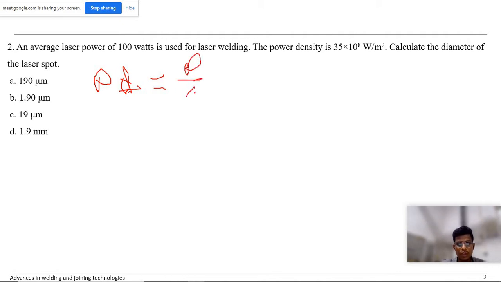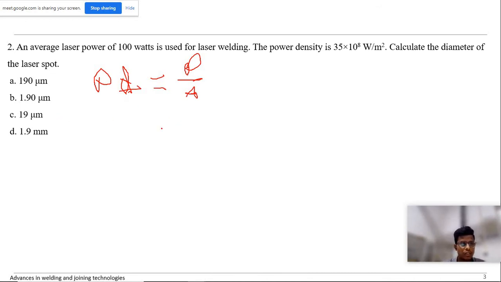Since area is equal to pi d square by 4, we need to transfer d square here and power density will come here. So d is the square root of P by pi by 4 PD.